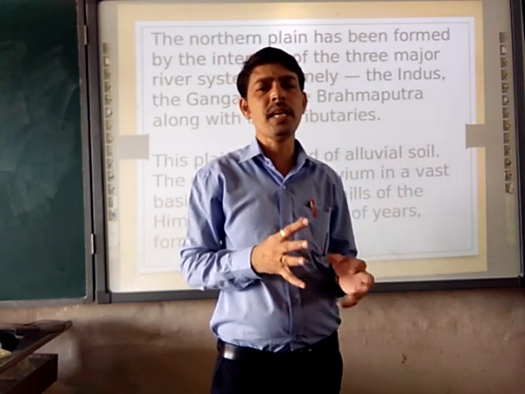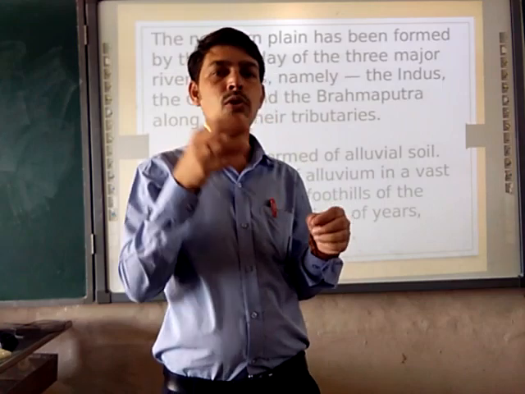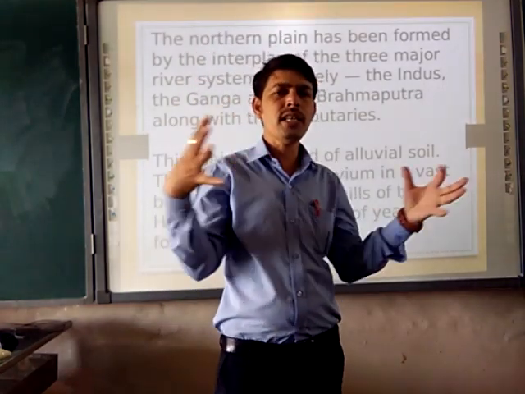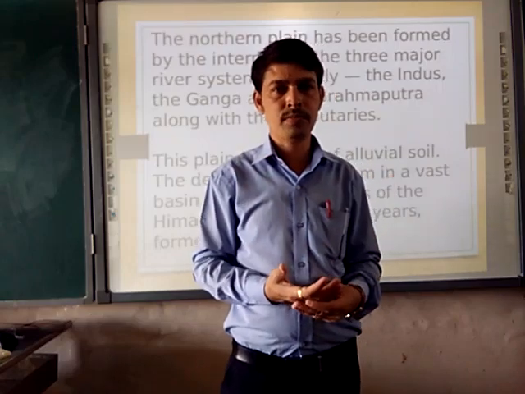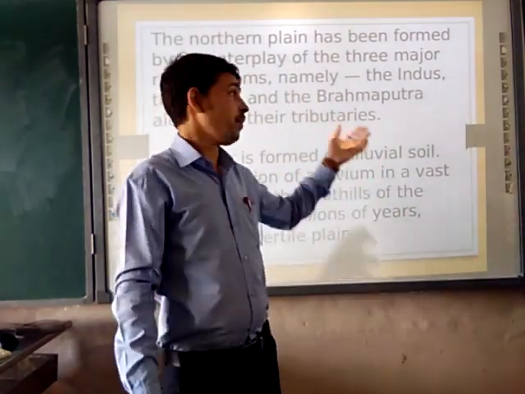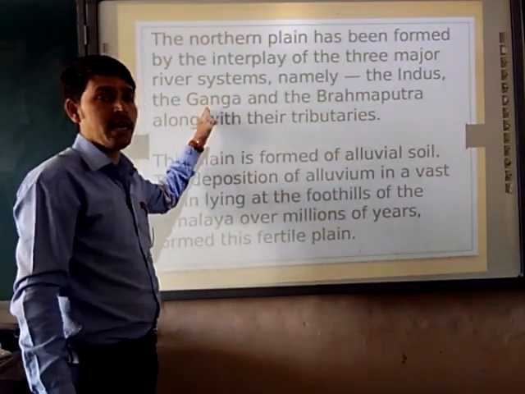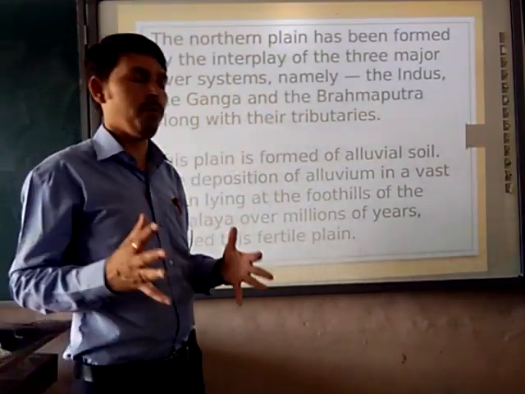The Ganga has a number of tributaries. In that, Gandak, Kosi, Ghagra, Yamuna, all these rivers are pouring their water and becoming tributaries. So the word tributary is clear to you. With these three rivers, Indus, Ganges and Brahmaputra, the northern plain is formed.